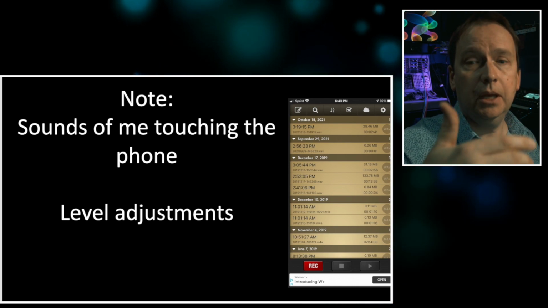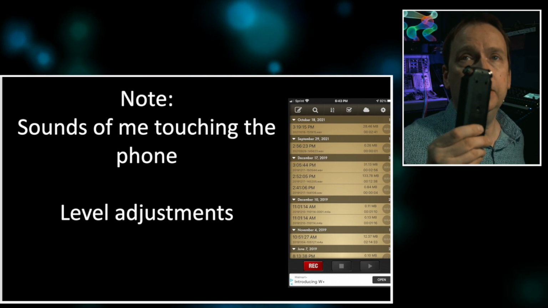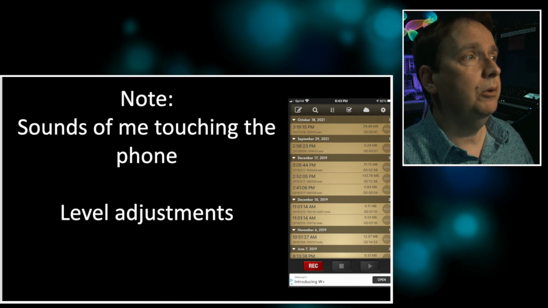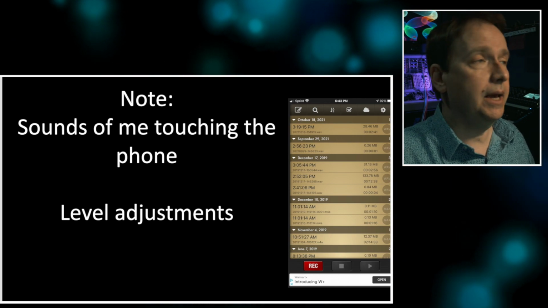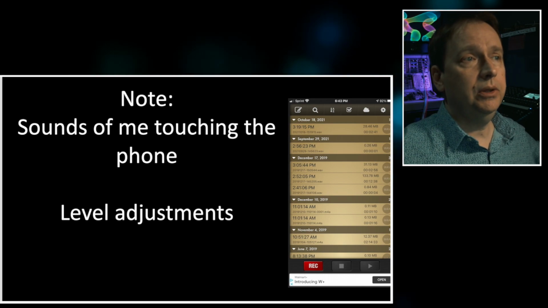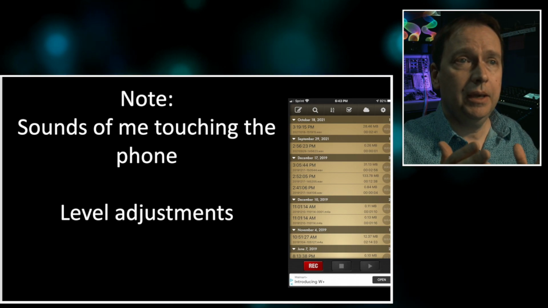It's typically doing something here in my studio. If you don't have a studio space, then again, I really do recommend a field recorder for some of these higher quality audio opportunities that are out there. Now again, you heard in the recording the sound of me touching the phone, and then that voice, which was what I was really trying to capture, is very quiet.